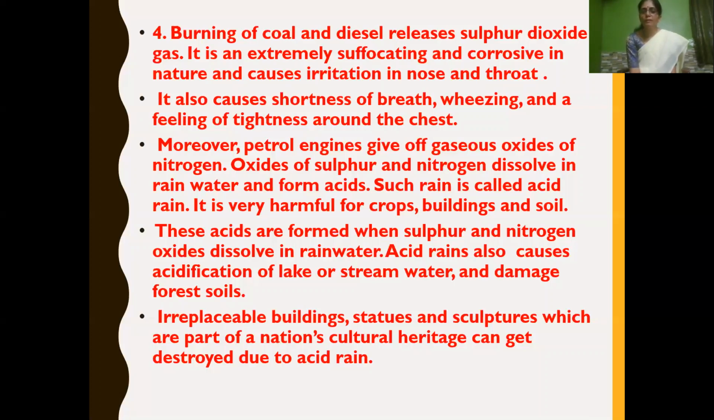Irreplaceable buildings, that is very valuable buildings, statues, and sculptures are all destroyed due to acid rain. So acid rain is caused when a petrol engine gives off gaseous oxides of sulfur and nitrogen. When they dissolve in rainwater, it causes acid rain.